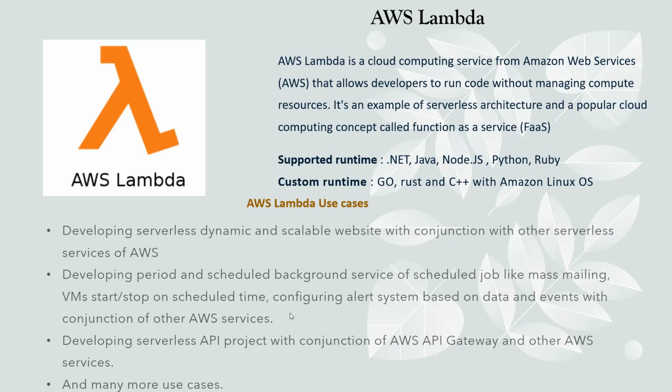Another use case: in production you have configured EC2 instances, virtual machines, a few machines for production and a few machines for the developers to do their work. But the stakeholder told you that the machines configured for development and testing should automatically shut down at 7 p.m. in the evening and start every day at 10 a.m. in the morning.